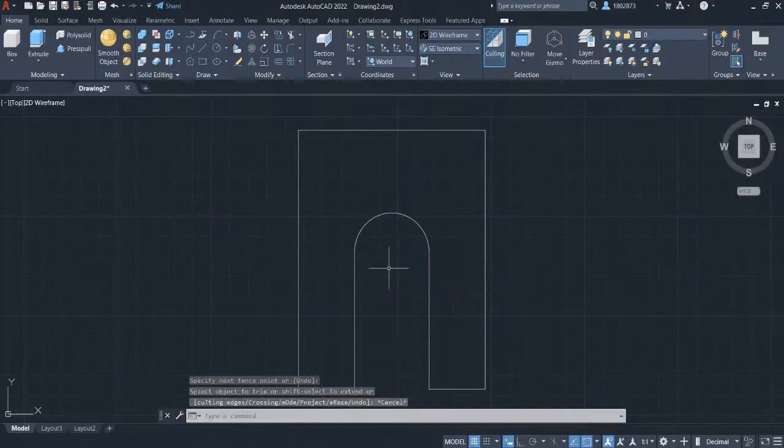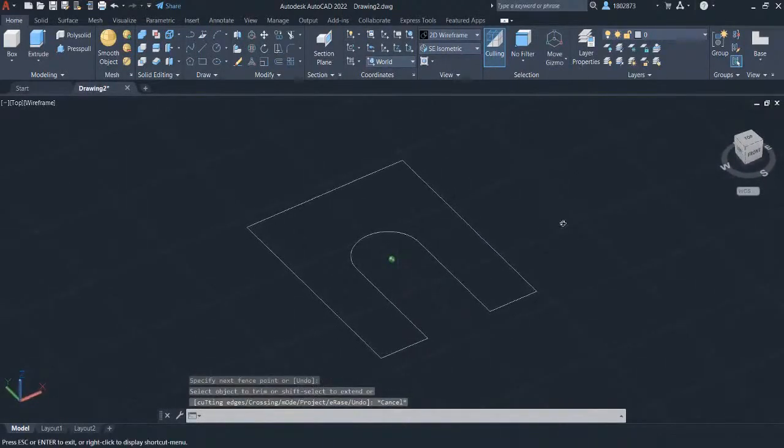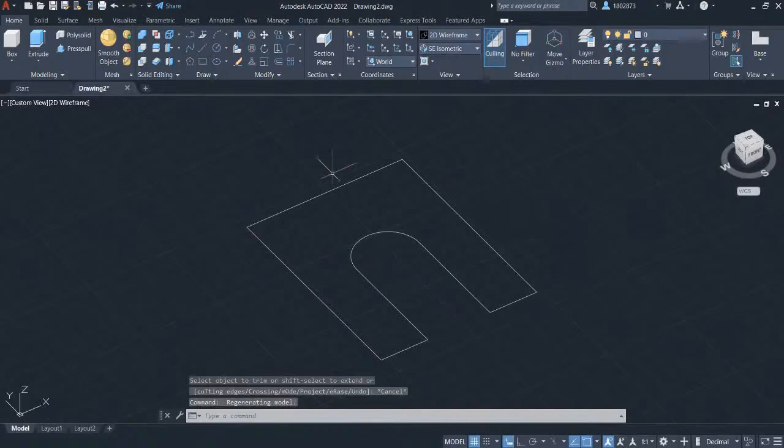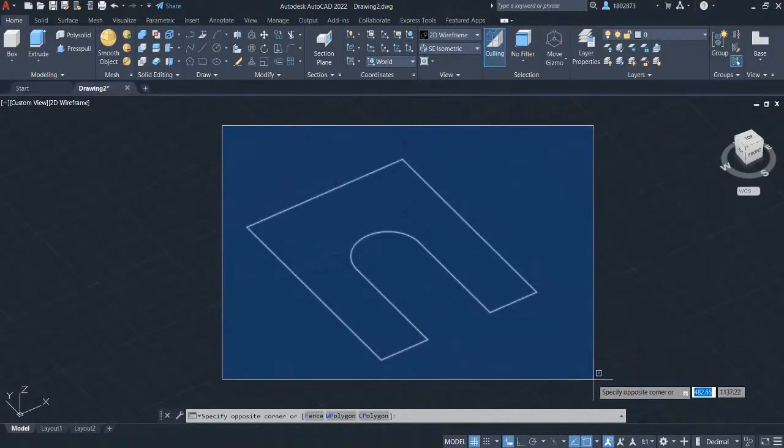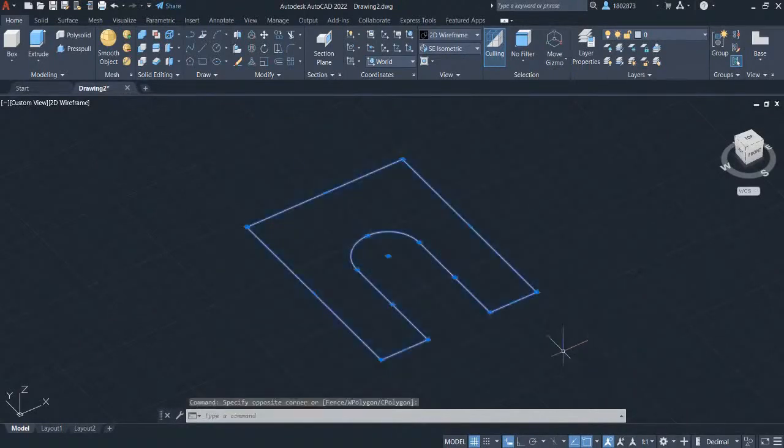Press Escape. Let's do a 3D orbit by holding your shift key and wheel button. Let's create a window selection to this sketch. Make sure that the window selection is big enough to cover the sketch so all the objects will be highlighted. Left click and drag the crosshair here. And left click. We will join all the objects so it will convert into a polyline. Let's head over to Modify Panel. And under the Modify Panel, select Join.